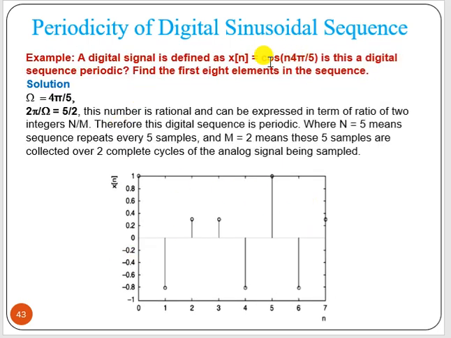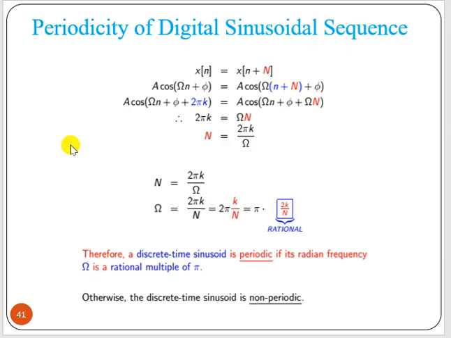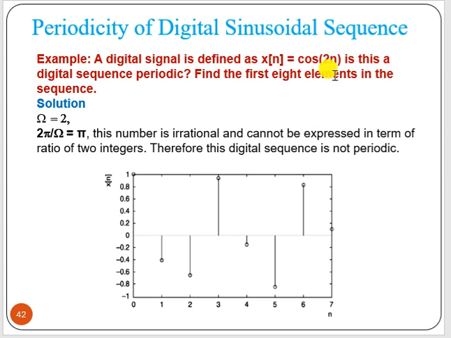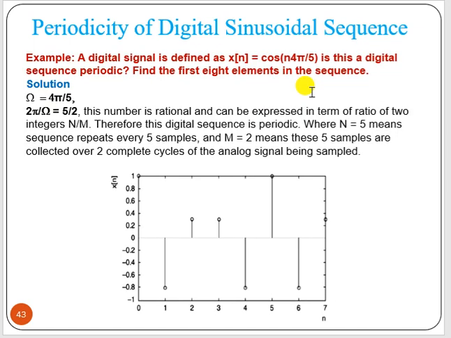And suppose the signal is cosine of 4 pi by 5 n, then what is the omega value? Omega is nothing but 4 pi by 5. Now if we put 2 pi by omega, according to this, N by k equals 2 pi by omega, and omega is 4 pi by 5, the result is 5 by 2. Now 5 by 2 is a rational number. That means it is a periodic signal. That means in a digital signal, a cosine or sine term is not periodic in all cases. It may be periodic, it may not be periodic.